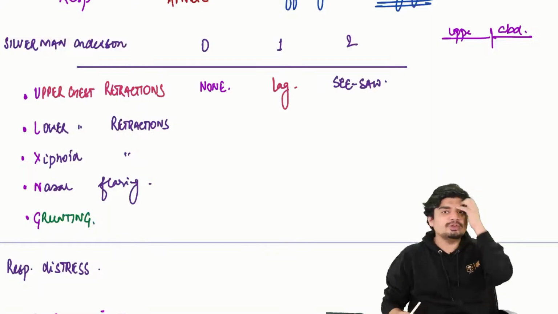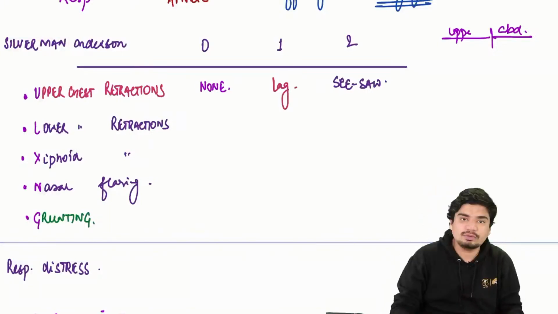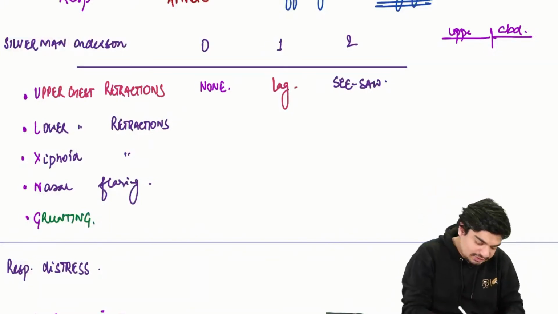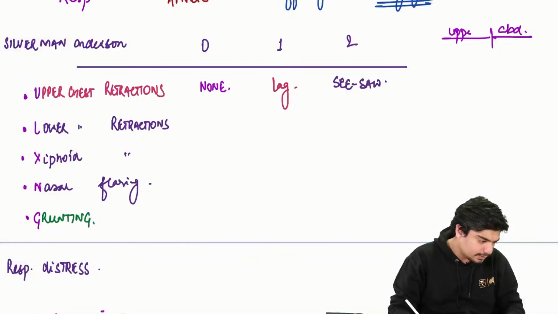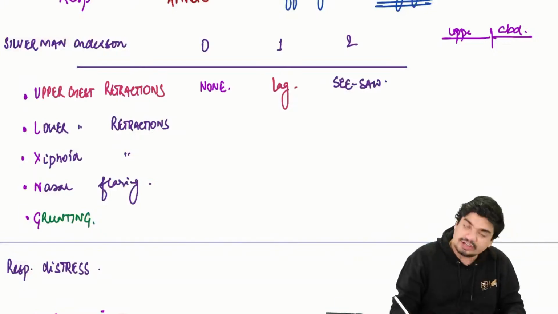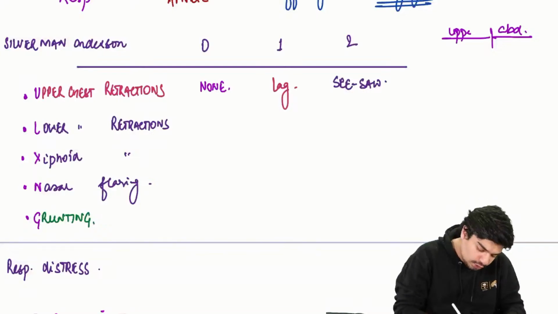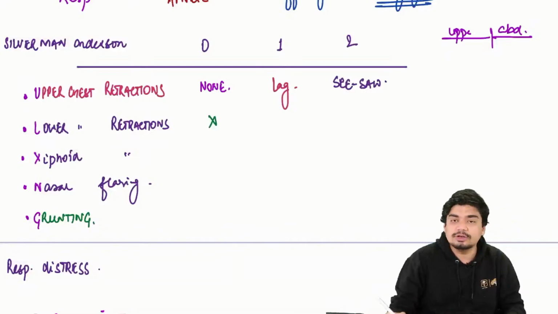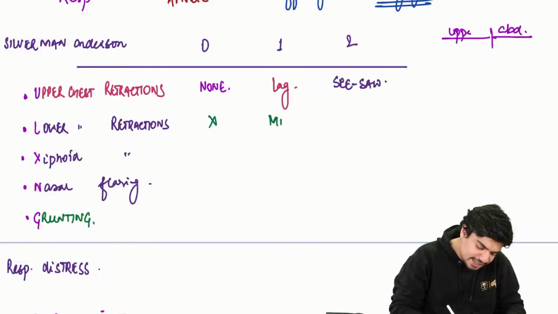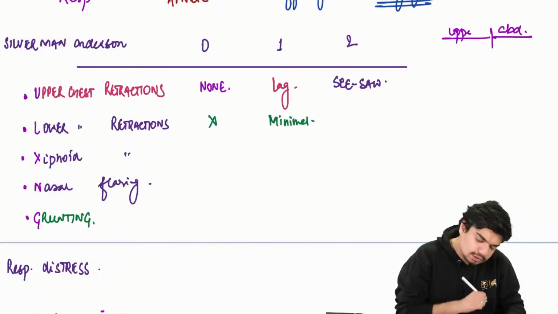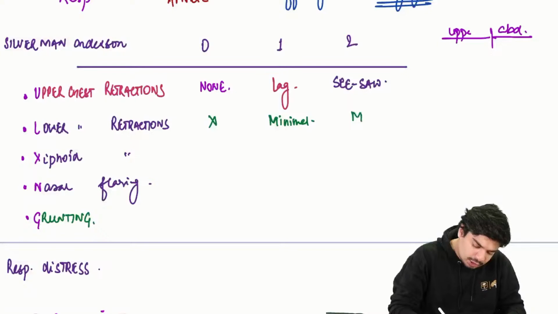As far as lower chest retractions are concerned, you will give a score of 0 if there are none, a score of 1 if there are minimal or mild retractions, and a score of 2 if there are marked or severe retractions.